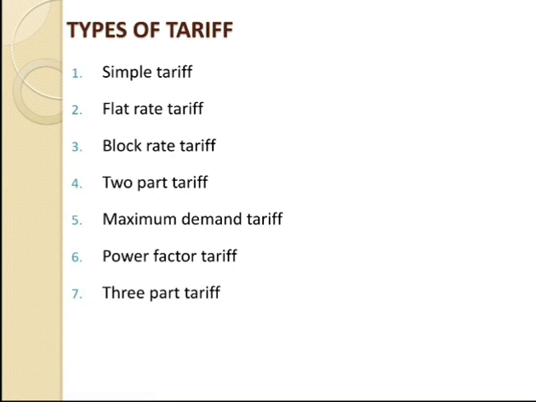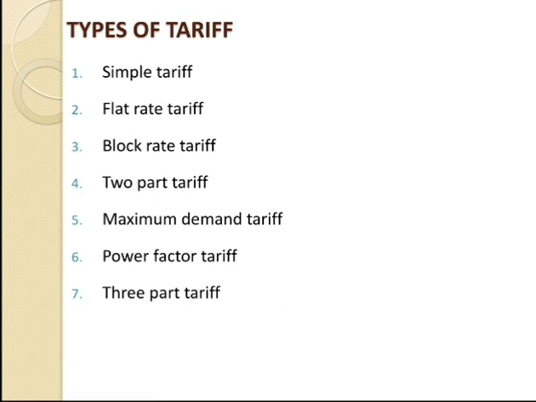Now we are going for the fourth one, two-part tariff. The definition of the two-part tariff: when the rate of electrical energy is charged on the basis of the maximum demand of the consumer and the units consumed, it is called a two-part tariff. So in two-part tariff, the total charge to be made from the consumers is divided into two parts.